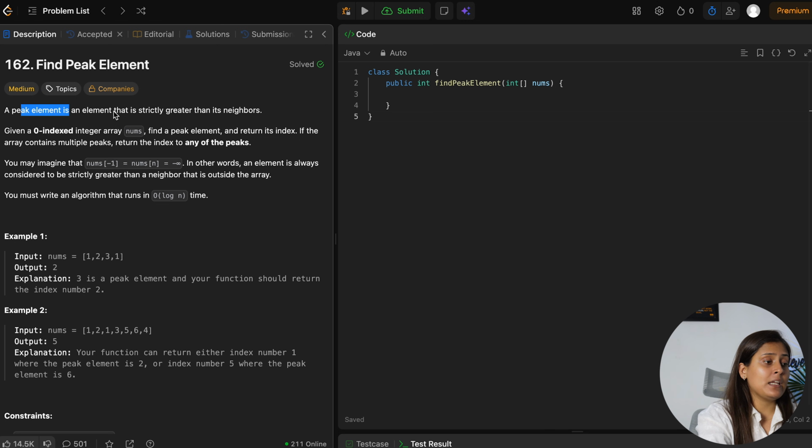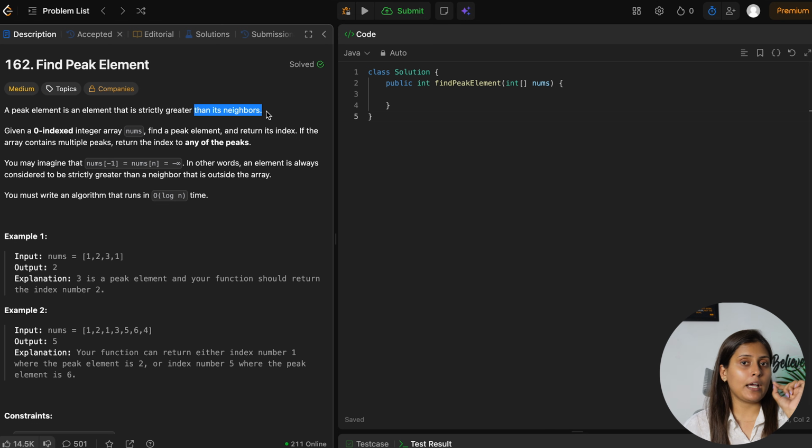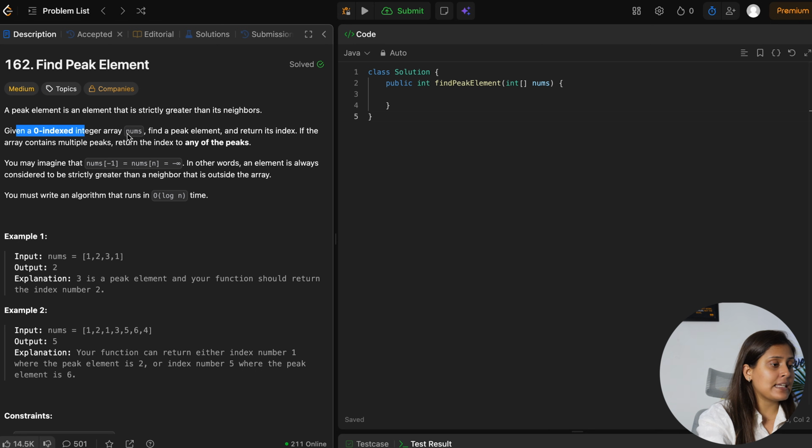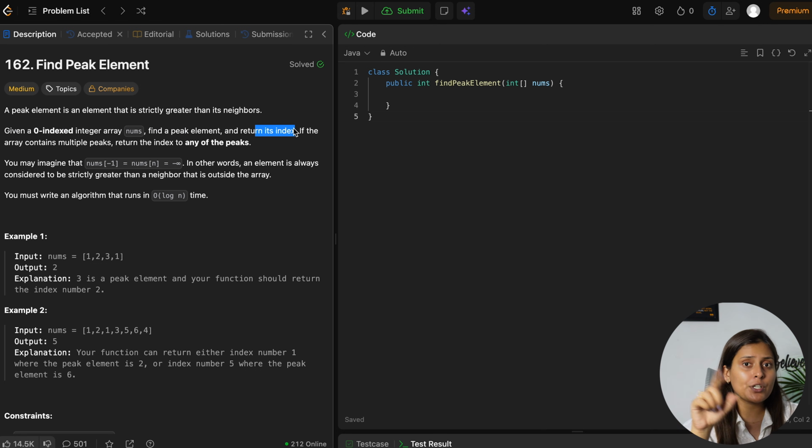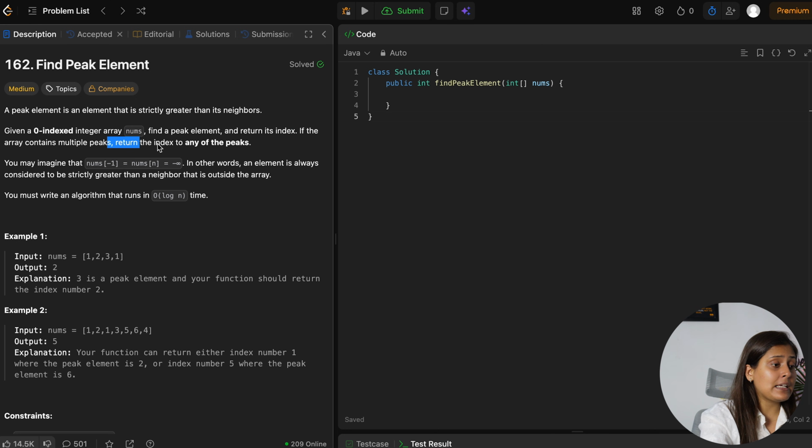A peak element is an element that is strictly greater than its neighbors. Means in the whole array we have to find the peak element, and the peak element is that element whose neighbors, means towards left side value and right side value, should be smaller to it. Okay, given a zero indexed integer array, find a peak element and return its index. So we have to find that element and we have to return that index. If the array contains multiple peaks, return the index of any of the peaks.